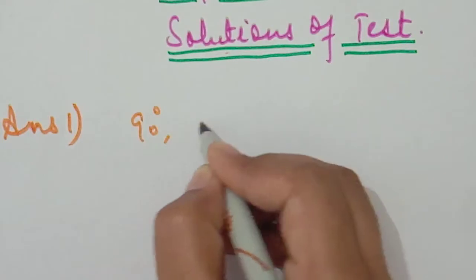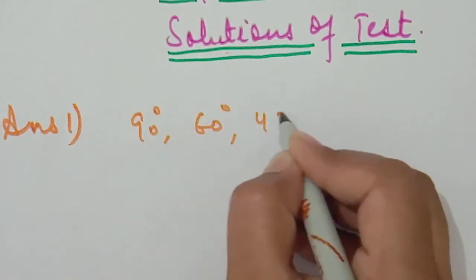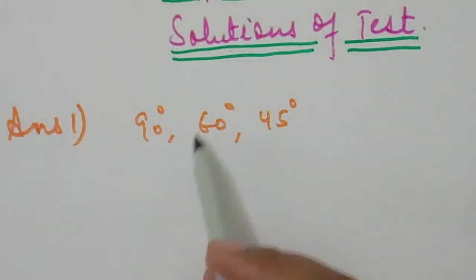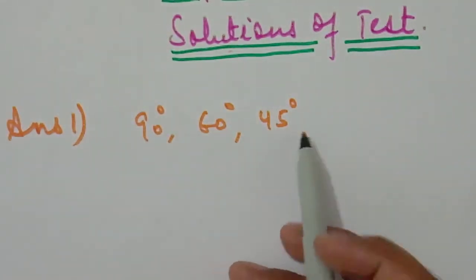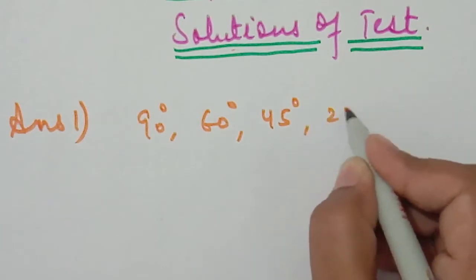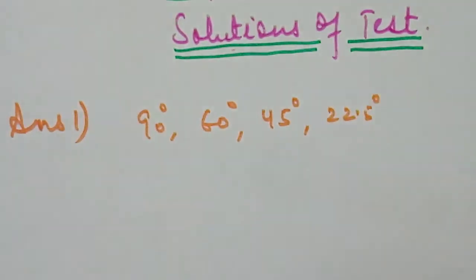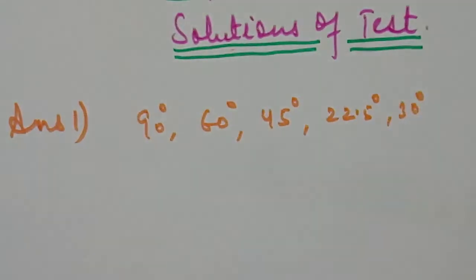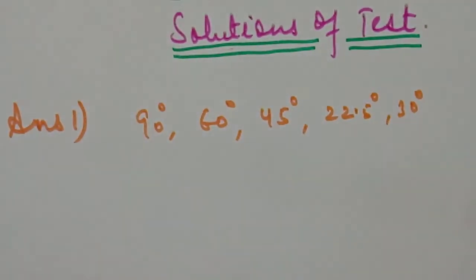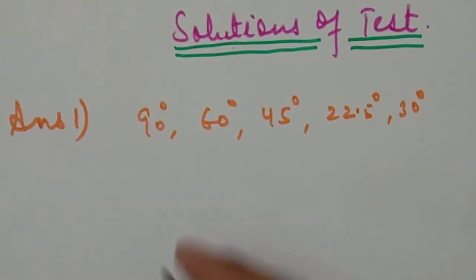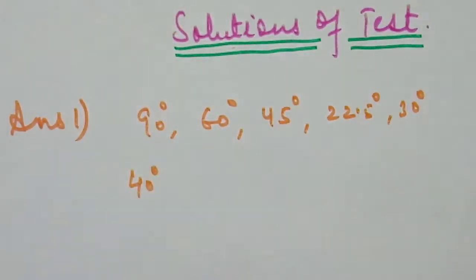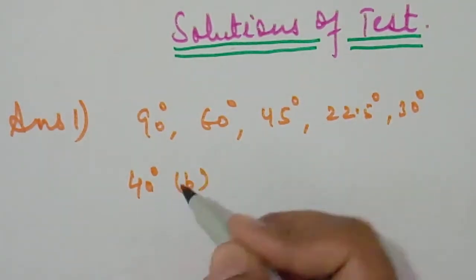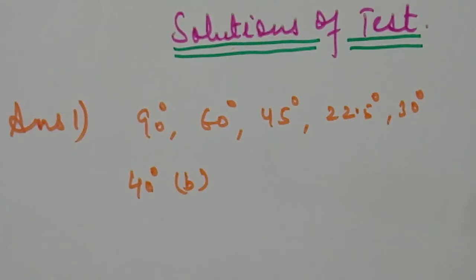Students, we know it very well that with the help of ruler and compass we can construct angles of 90 degree, 60 degree, 45 degree, and half of these, 22.5 degree, and also 30 degree, etc. And the angle bisector of the angles also. But it is not possible to construct an angle of 40 degree with the help of these tools. So B is the correct option, and 40 degree is the answer.